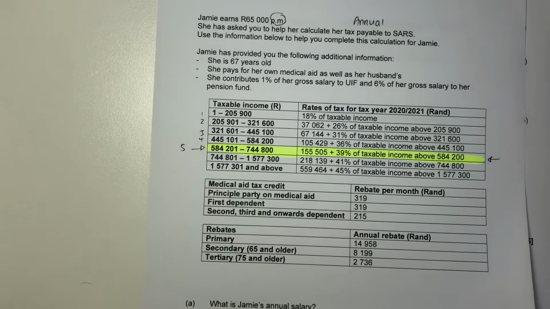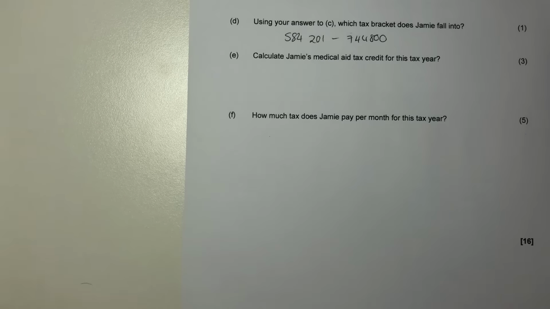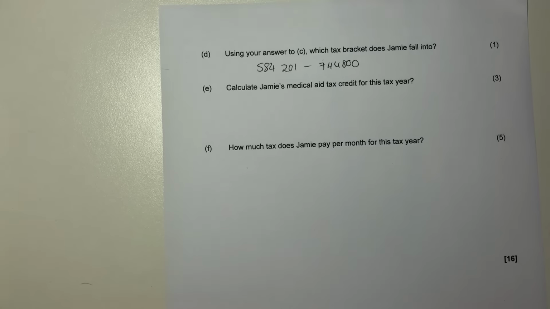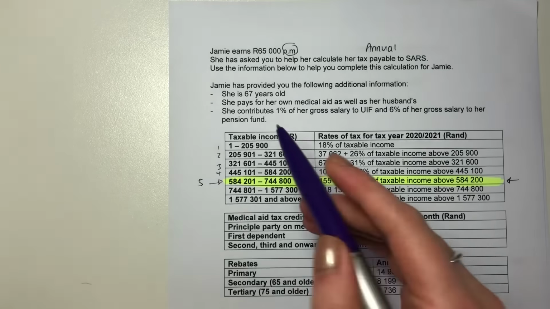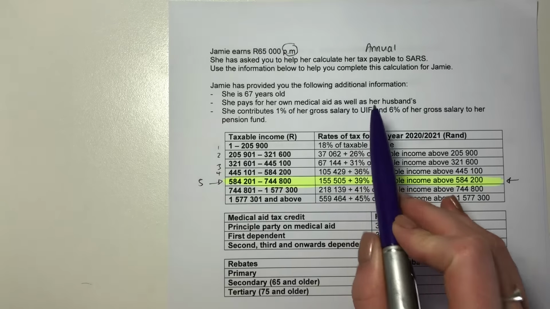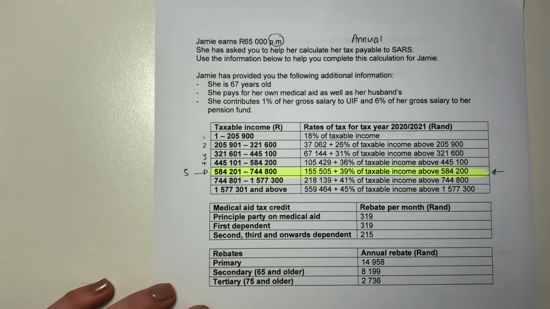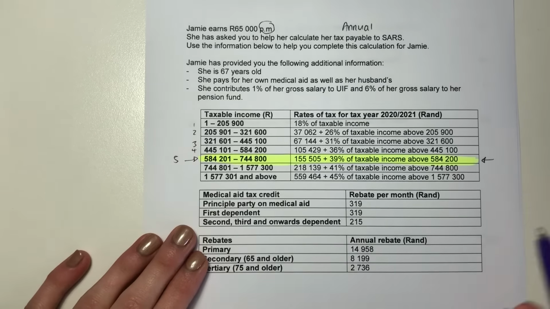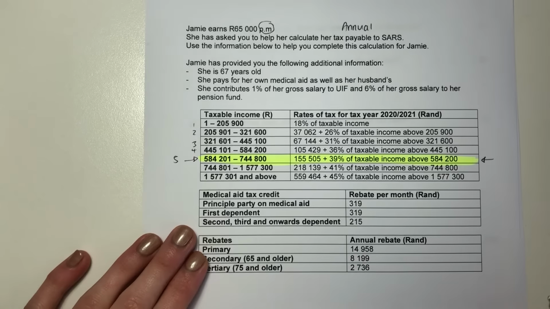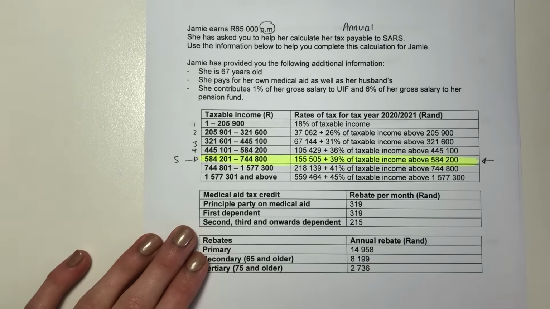Okay? Now we're getting to a bit more of the calculation side. Let's see what's being asked here. It says, calculate Jamie's medical aid tax credit for the year. Now, let's backtrack to the original question. It says she has her own medical aid and she pays for her husband. Now, if you've done tax before, and I hope that you have, but if you haven't, let me give you a bit of context. What happens is, it's similar to UIF and pension, because you're paying for your own medical aid and your own medical care, they actually give you a rebate per month. And they say, okay, because you're looking after yourself, we'll reduce your tax.